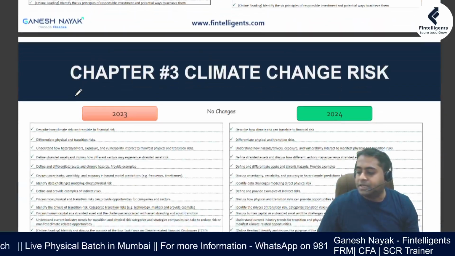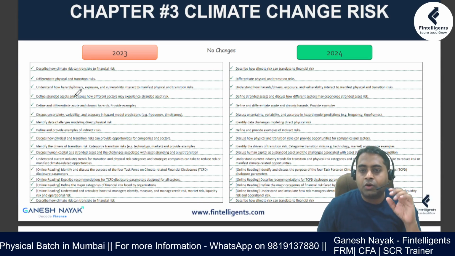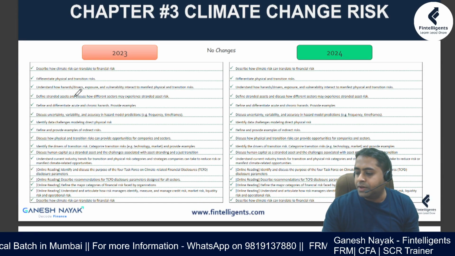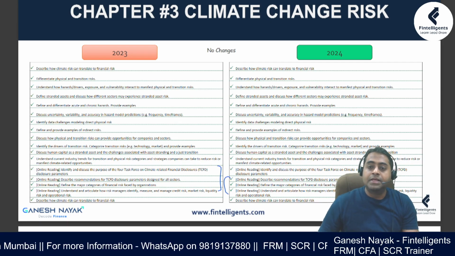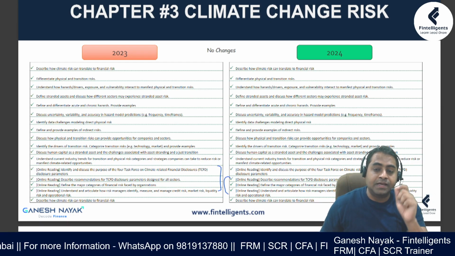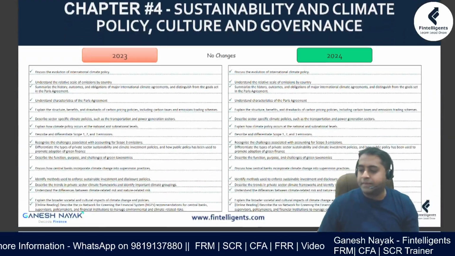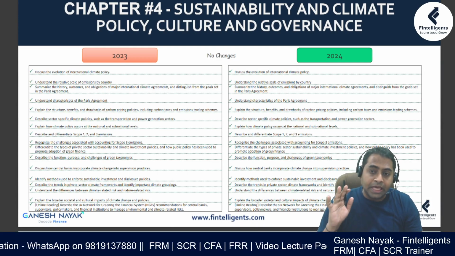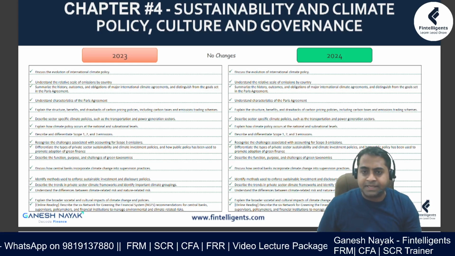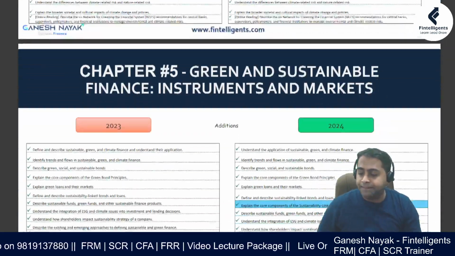The third chapter is almost the same. There is no change in the online reading also. If you see over here at the end, I have added the online readings, but there is no change in it. So it's almost the same. This chapter explicitly talks about the physical and the transition risk. So that is more or less the same. The next chapter, which is the fourth chapter, sustainability, again a highly testable chapter in the exam. This is almost the same as compared to your 2023 and 2024 exam.